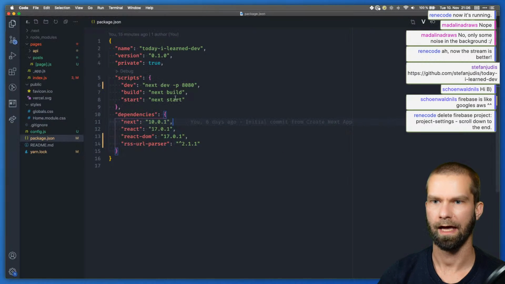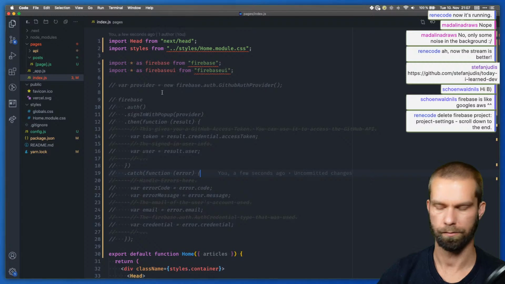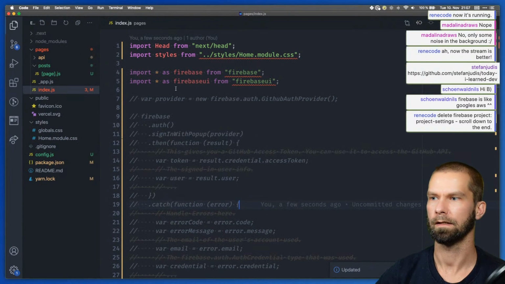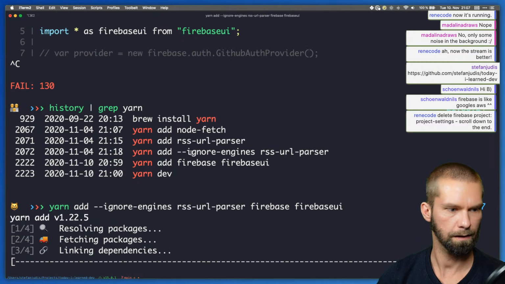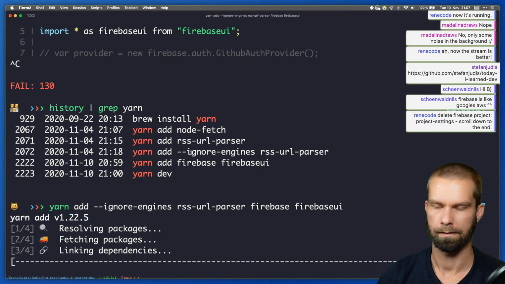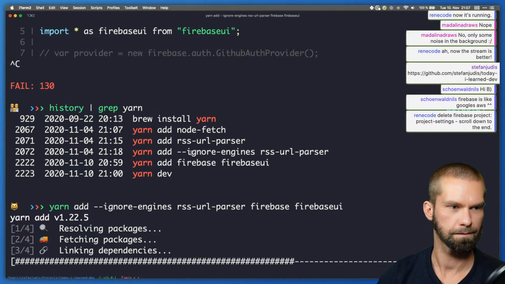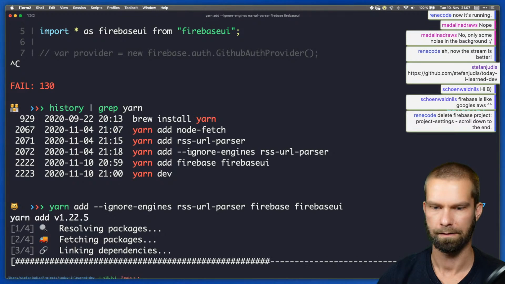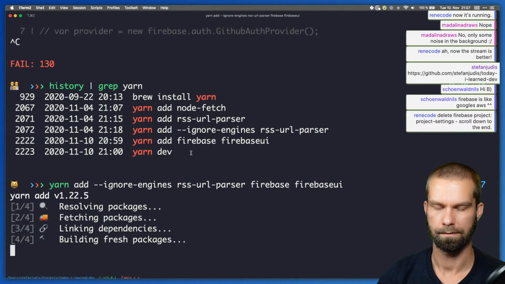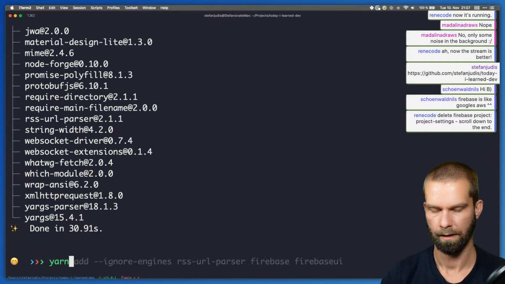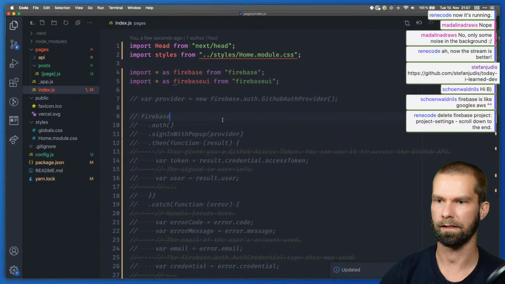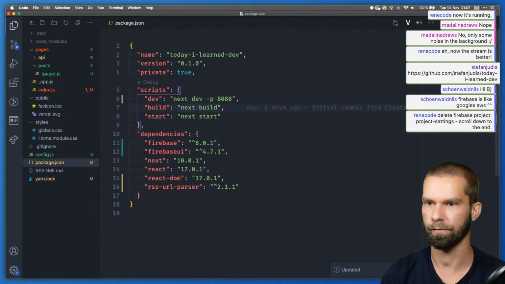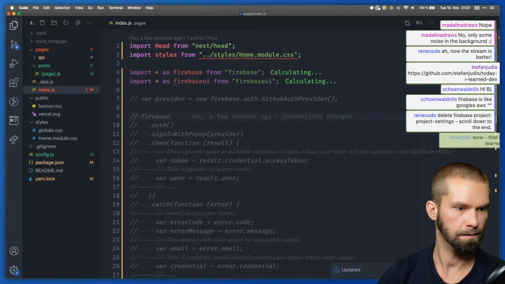And what we then should have is we should have the two imports available. That's now a little bit quicker. Nice. Come on, Yarn. Don't leave me alone. Cool. So now we can do yarn dev, and then we can see how this all works. But theoretically now in the package JSON we should have two new dependencies. Nice.